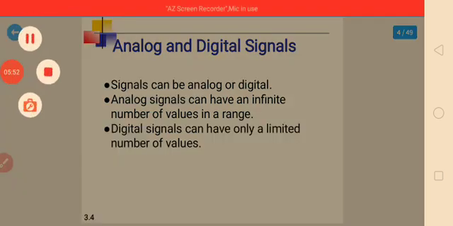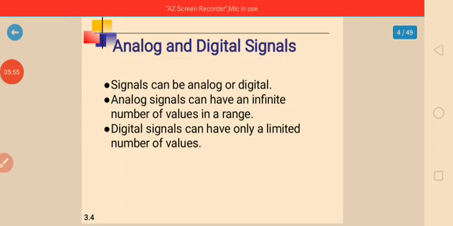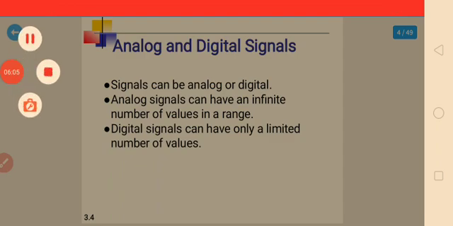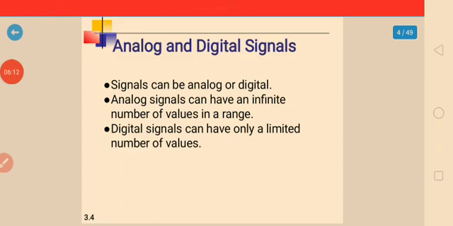The data they represent can be either analog or digital. And analog signals have infinitely many levels of intensity over a period of time.